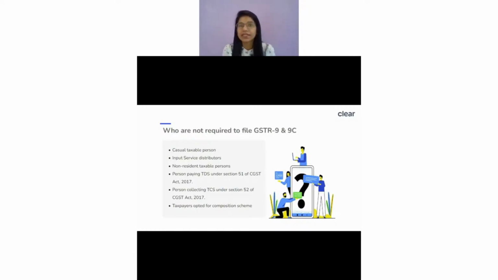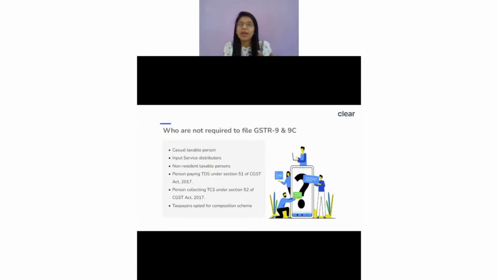Or if you are an ISD, if you have taken a registration as an input service distributor, for that GSTN, you don't have to file 9 and 9C. Or you are a non-resident taxable person, or you are actually a tax deductor or a tax collector. So if you have taken a registration as a tax deductor or a tax collector, like tax collector, obviously e-commerce operator. So every e-commerce operator who is required to deduct the TCS part is required to take an additional registration, which is as a tax collector.